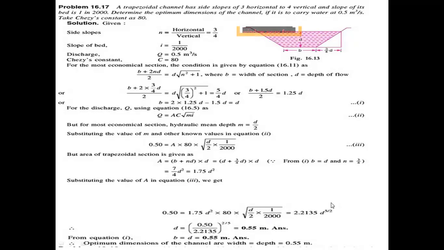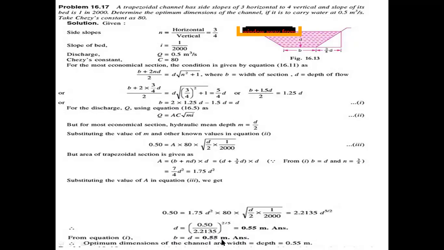Now we need to find the d value. d equals (0.50 by 2.2135) to the power 2 by 5, which is 0.55 meters. The b value is given by b equals d, so the breadth and depth of the channel are both 0.55 meters.